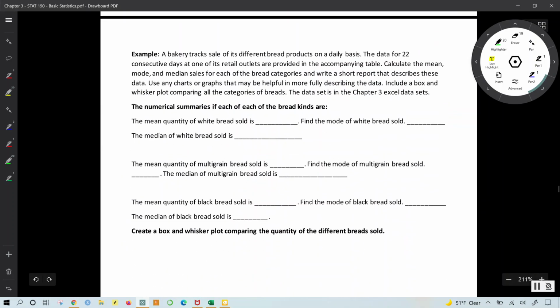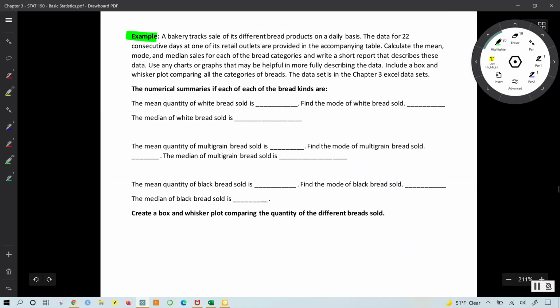On the next page, we have an example where a bakery tracks sales of its different bread products on a daily basis. The data for 22 consecutive days at one of its retail outlets are provided in the accompanying table. We'll see that in the table.